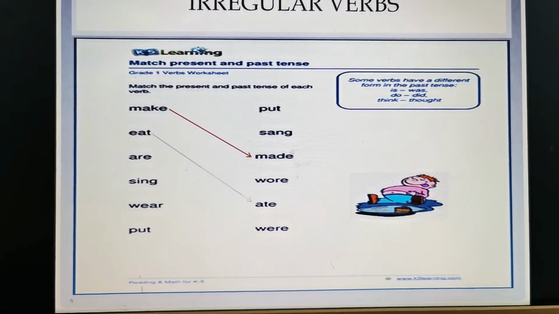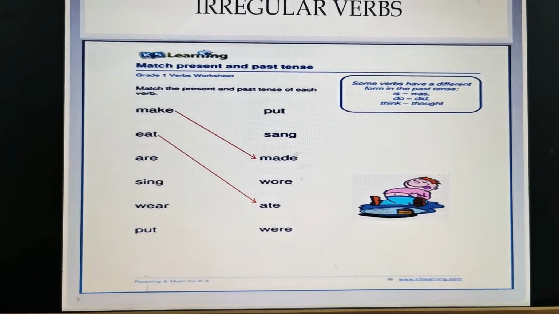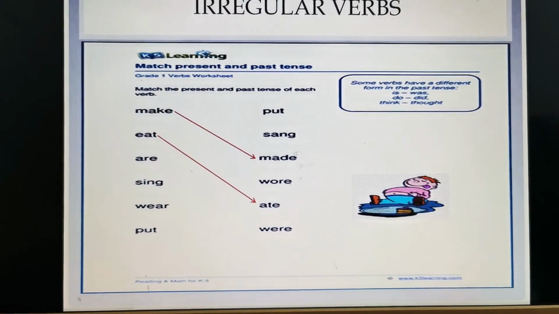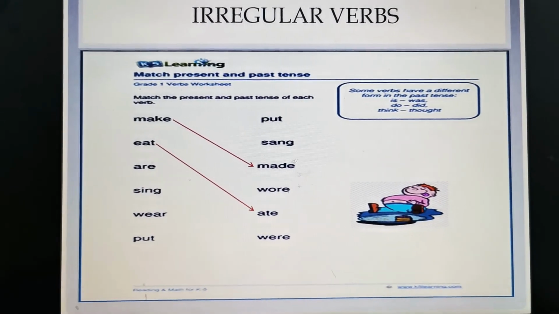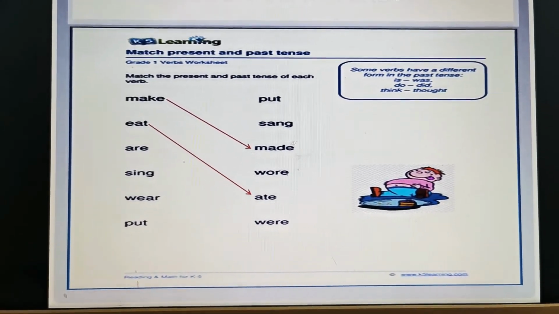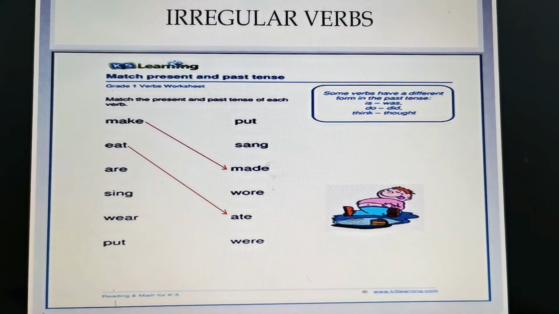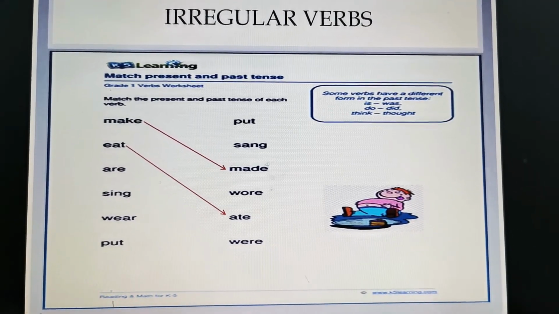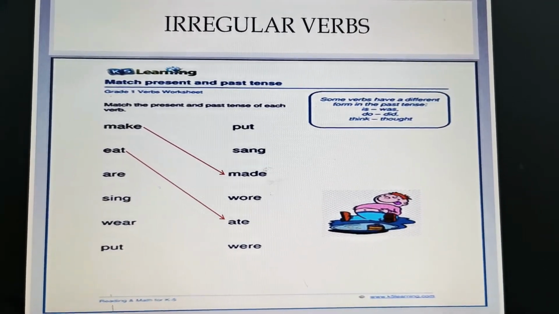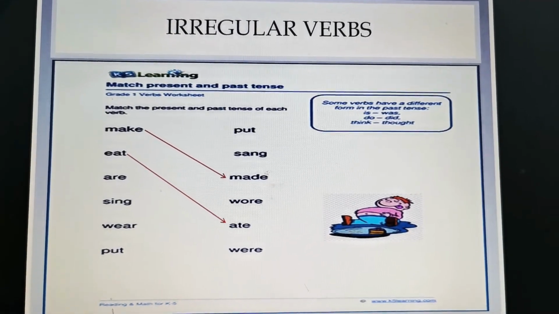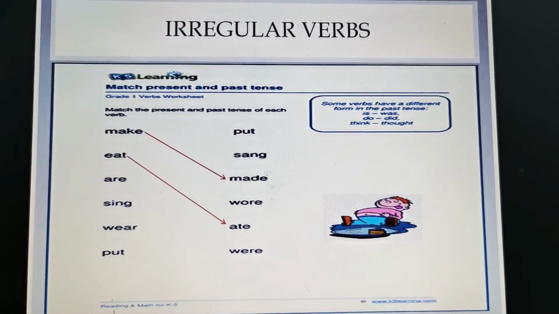Eat becomes ate. Are. Now this may be a bit tricky because usually if we have to use this in a sentence, we would say, they are playing. Now, if I have to change this into a past tense, I will say they were playing, right?